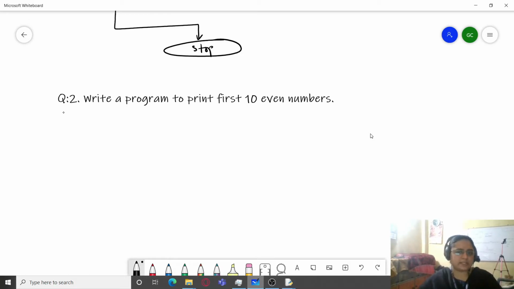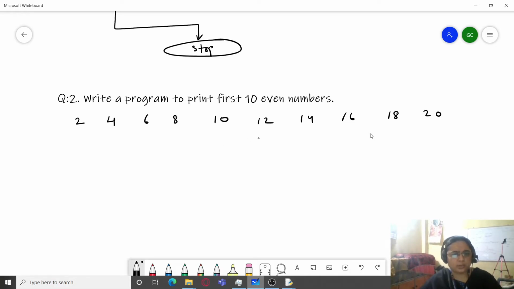Now what are the first 10 even numbers? We start the even numbers from 2. These are the first 10 even numbers. If you count them, they will amount to 10.